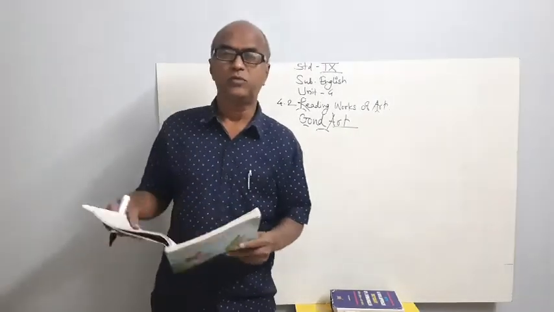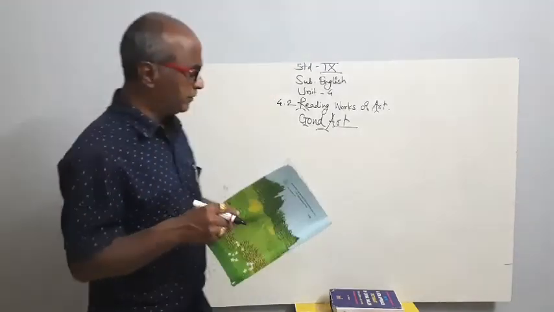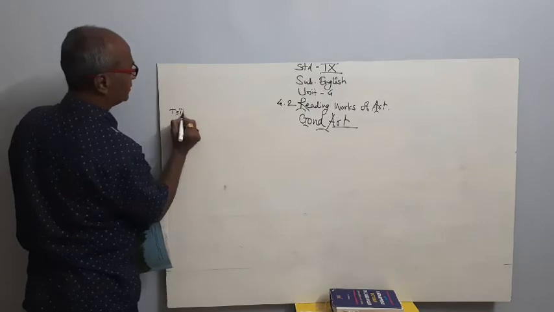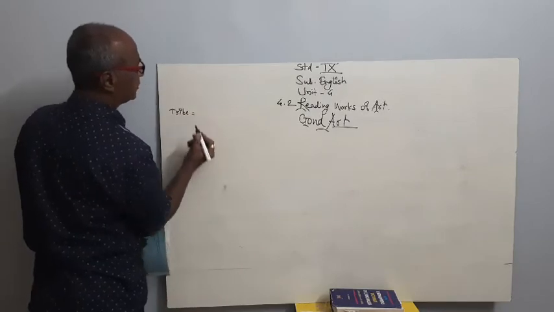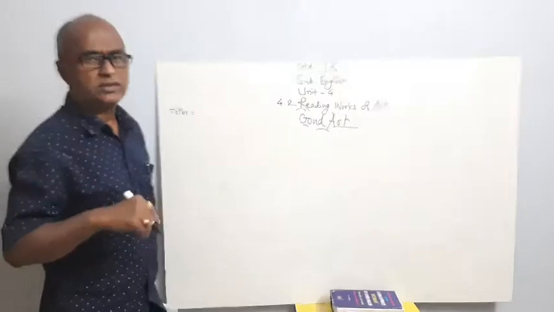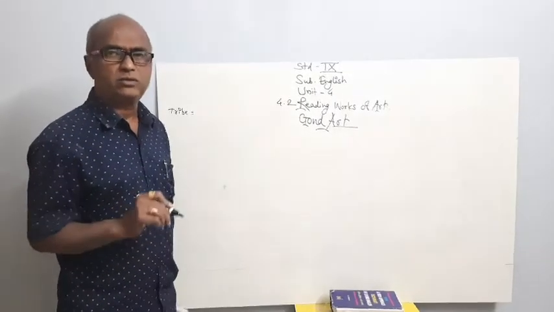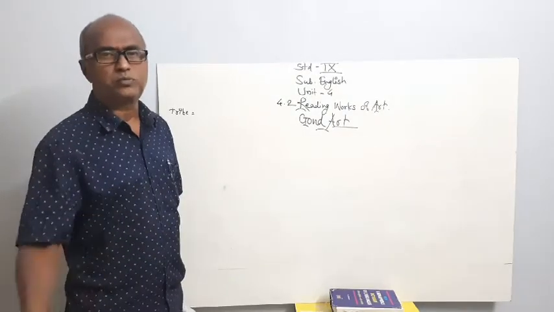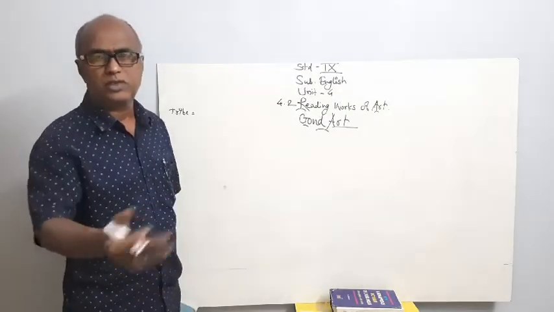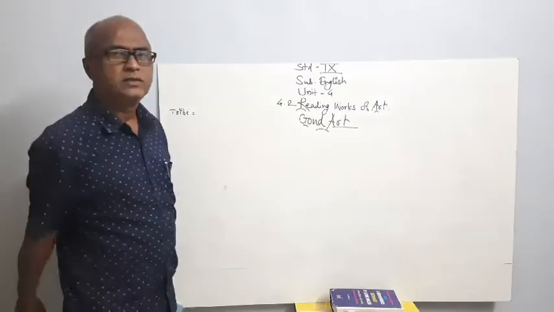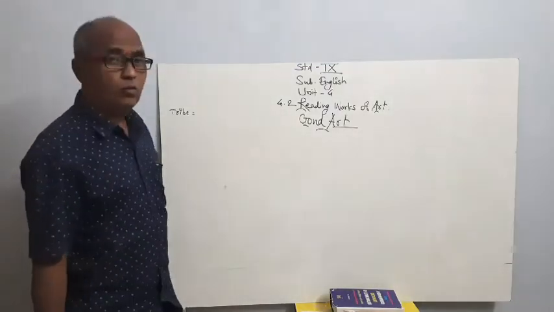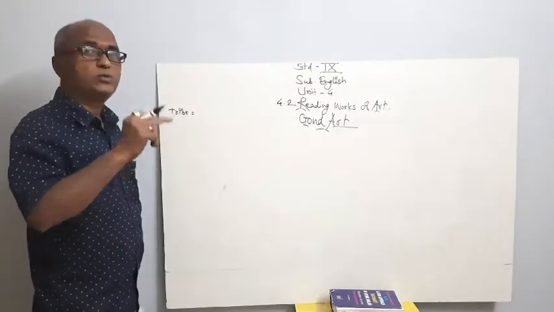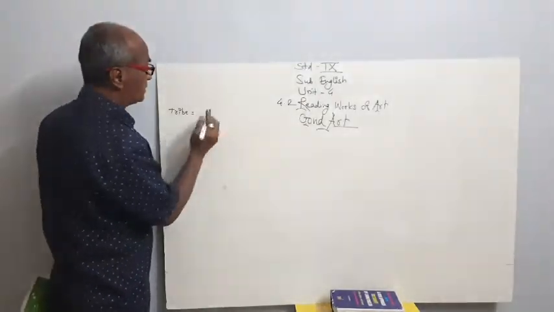So, some new words from the lesson. Tribe. You may have heard the words scheduled caste and scheduled tribes from the Indian Constitution. They get concessions, and the students of our class may belong to these categories made by the government of India. One such category is ST, or scheduled tribe. That word tribe. Tribe means Jamaat.